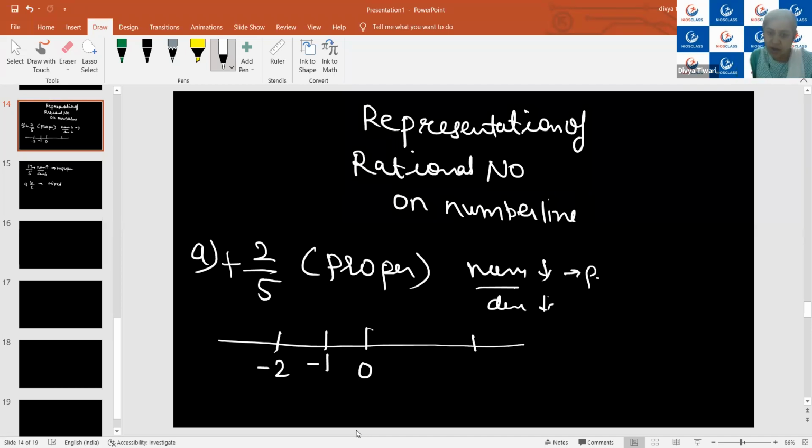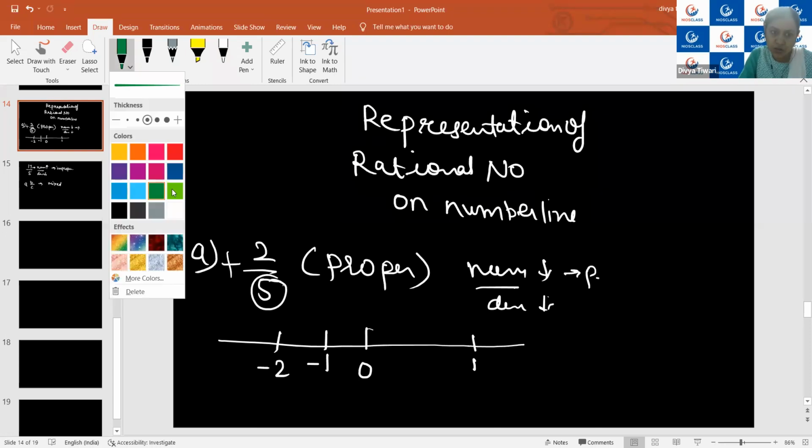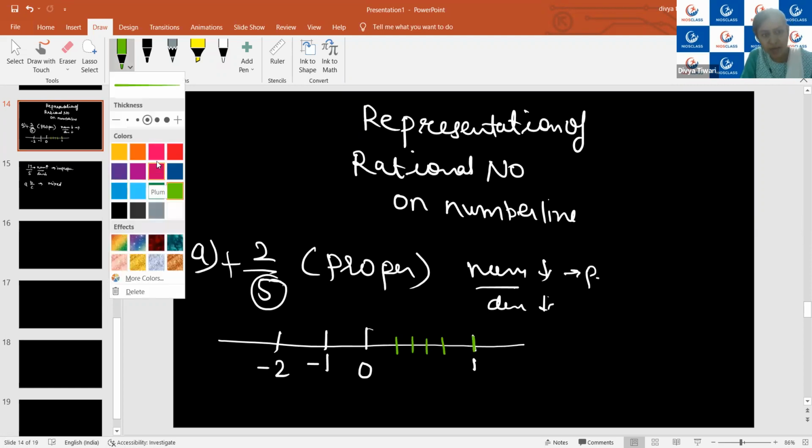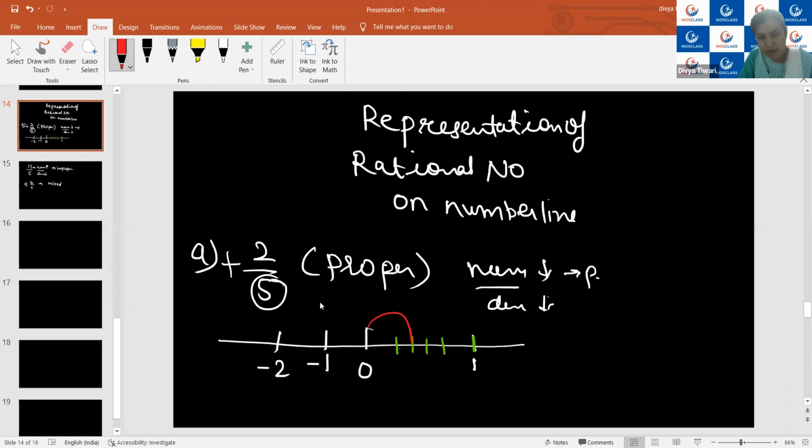So I will now draw the denominator part in between 0 and 1: 1, 2, 3, 4, and this is 5. Okay, so now how much do I have to locate? I have to locate 2 upon 5. So I will go 1, 2. So this position will show 2 upon 5. I hope it is clear.